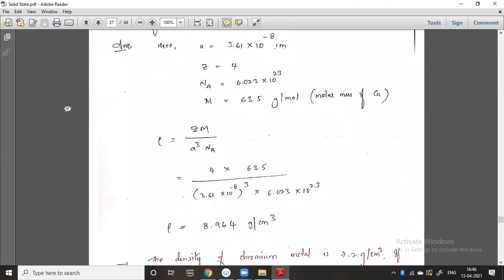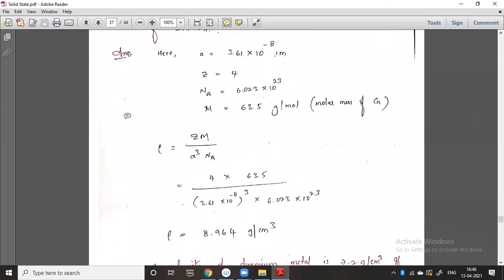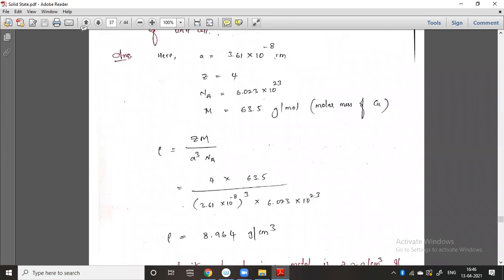So how can we find the value of density? We will substitute all those values in the density formula, that is ZM over A cubed Na. Z is the atom count of the unit cell, that is 4 for FCC, the molecular weight is 63.5, A cubed is 3.61 into 10 to the power of minus 8 cubed, and the Avogadro number is 6.023 into 10 to the power of 23. Finally we will get the value 8.964 gram per centimeter cube. This is the density of the FCC crystal.